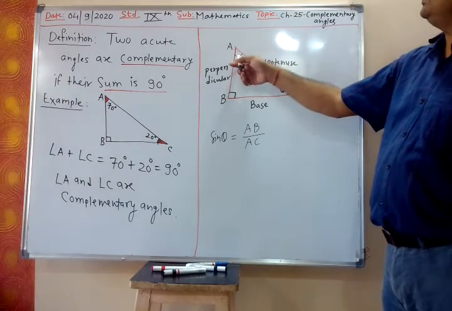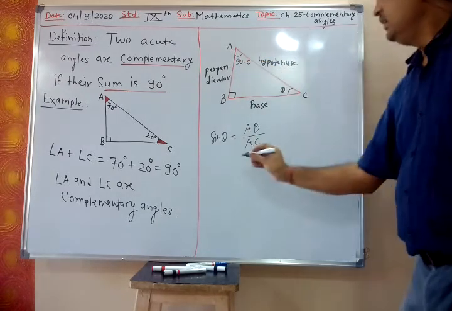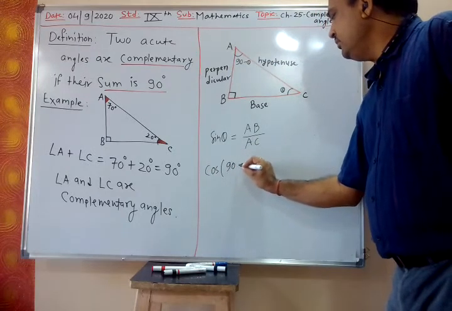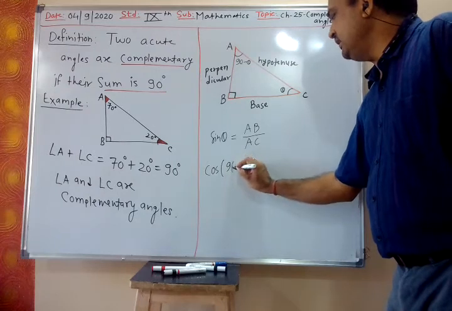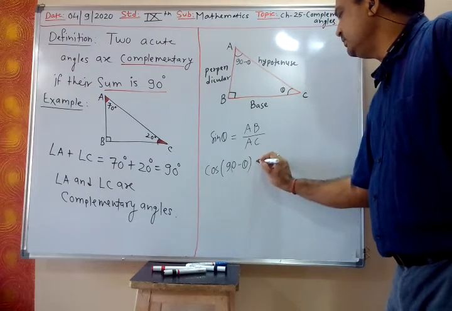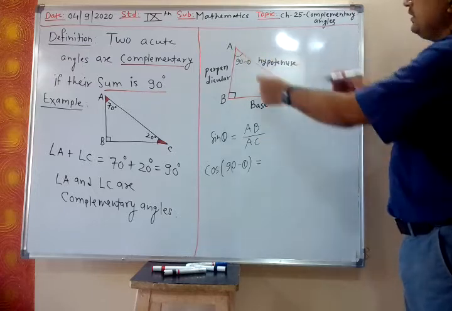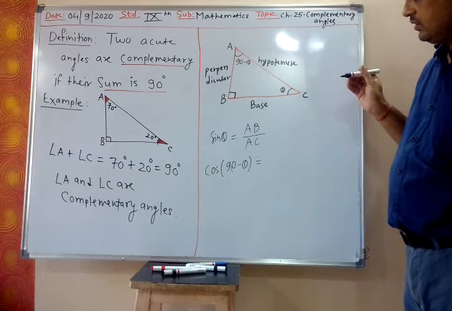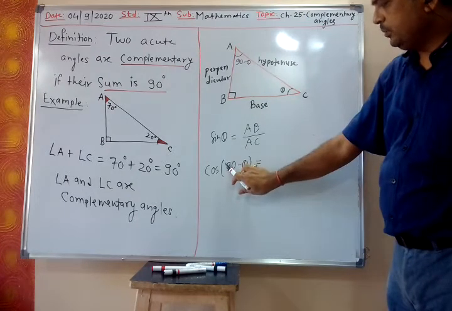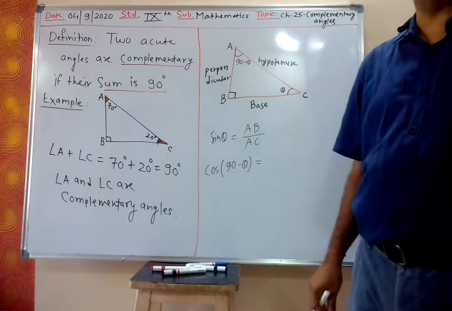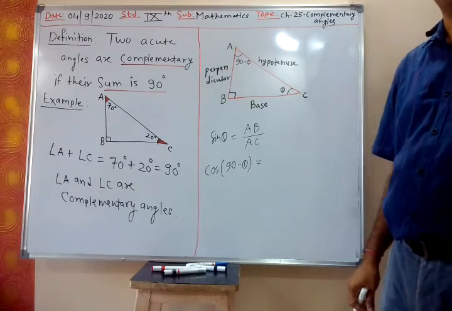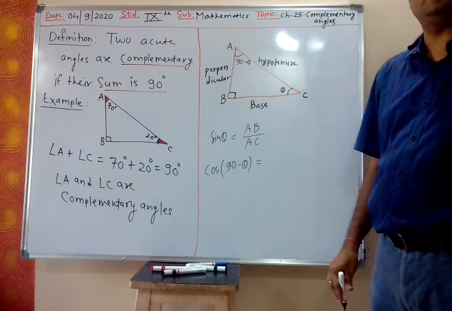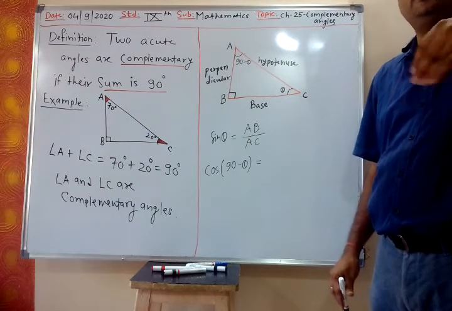Now let us take 90 minus theta as the reference angle, and we find cos of 90 minus theta. We have to establish the relation between sine and cos, the complementary angle relation. What is the relation between sine and cos? What is the relation between tan and cot? What is the relation between sec and cosec? That we have to find.